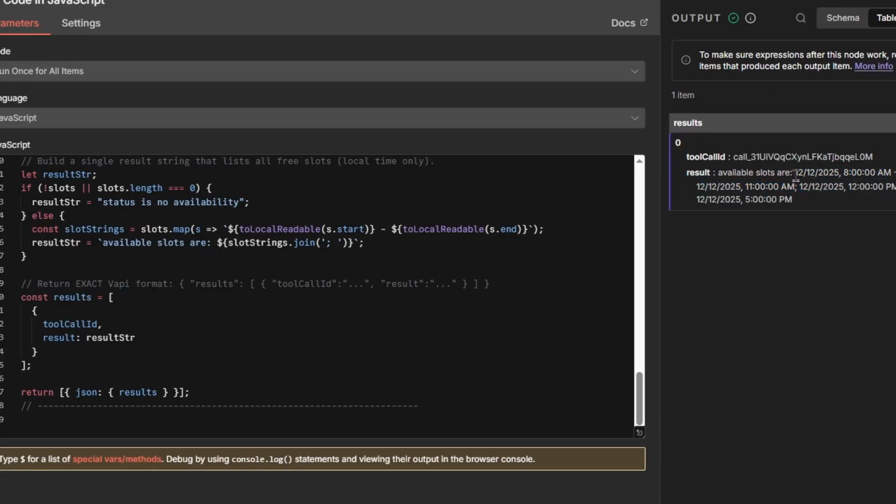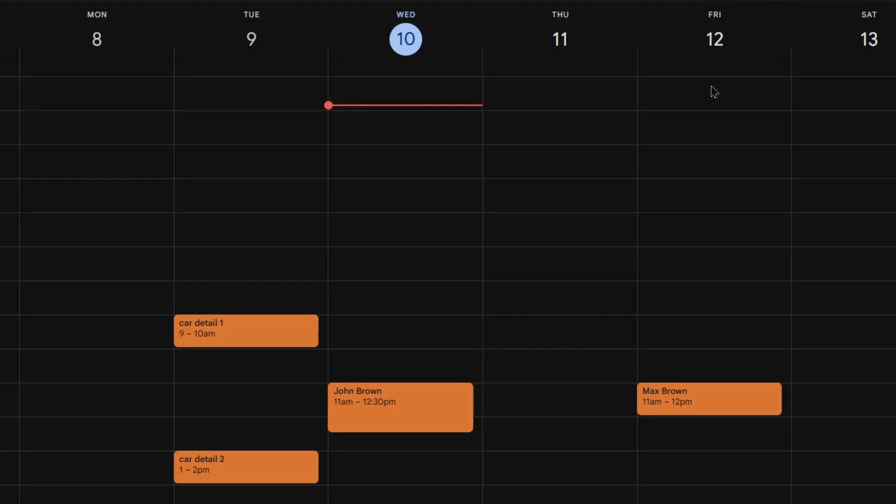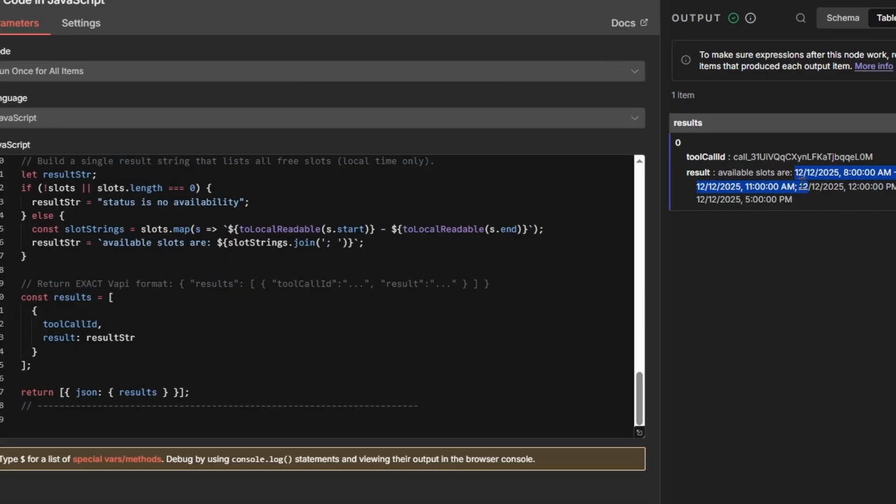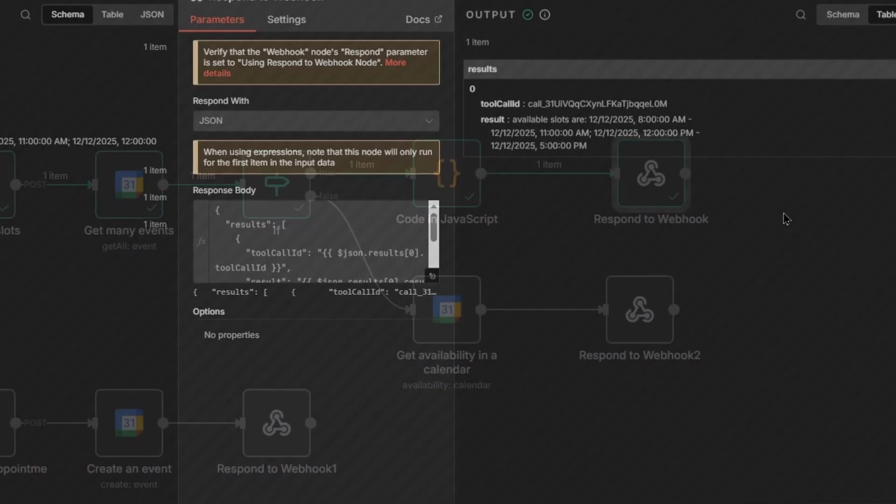So yeah, these are all the free slots, as you can see, for Friday, right? So all the free slots that I have for Friday. So the code calculates all those free slots and puts it in this 1 line. You cannot have multiple lines with different free slots, right? Everything has to be inside this result right here. You cannot have multiple different results or so on. Everything is right here. Now after you do that, you need to respond to the webhook.